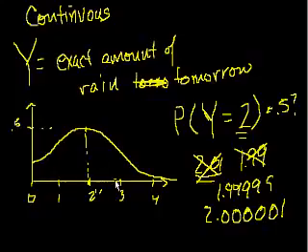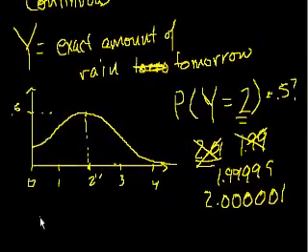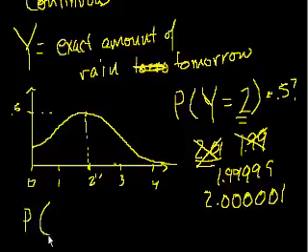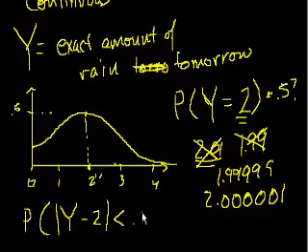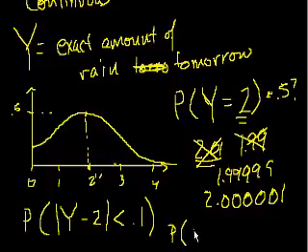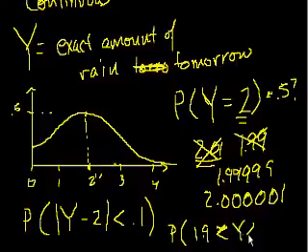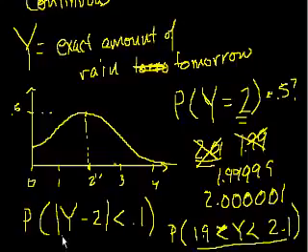The way you would think about a continuous random variable, you could say, what is the probability that y is almost 2? So if we said that the absolute value of y minus 2 is less than some tolerance, less than, I don't know, 0.1, right? And if that doesn't make sense to you, this is essentially just saying, what is the probability that y is greater than 1.9 and less than 2.1? These two statements are equivalent. I'll let you think about it a little bit. But now this starts to make a little bit of sense.